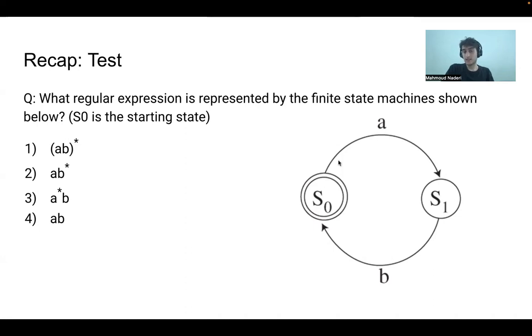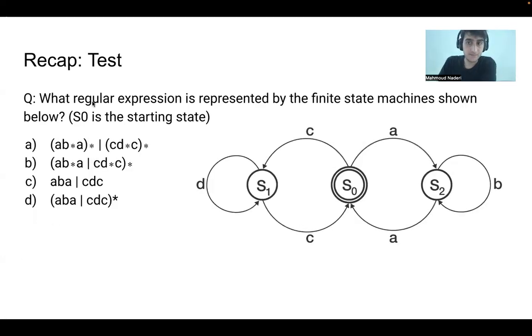And from here, we will have A and B together, because from A we are going to S1 and it needs to go to the finishing state. So if we get out of S0, we will have consecutive A and B together. So it's AB one time or infinite times, and we have S0 finishing by itself. So it can finish before even going to A. So it's (AB) star.